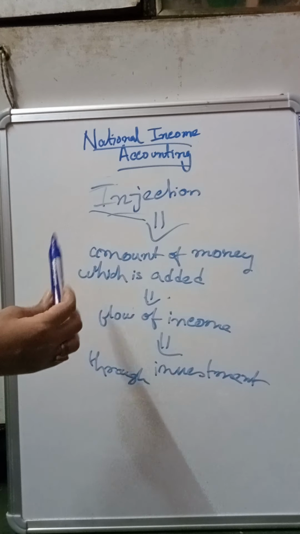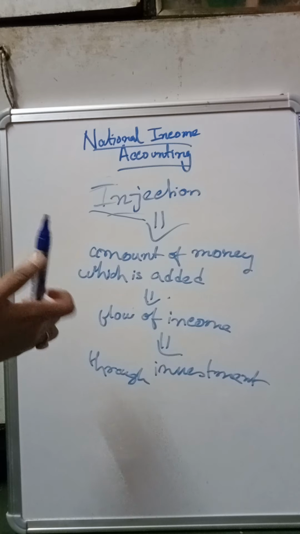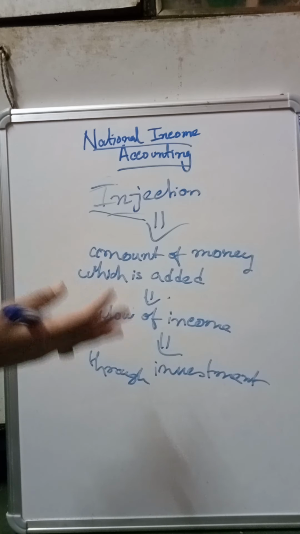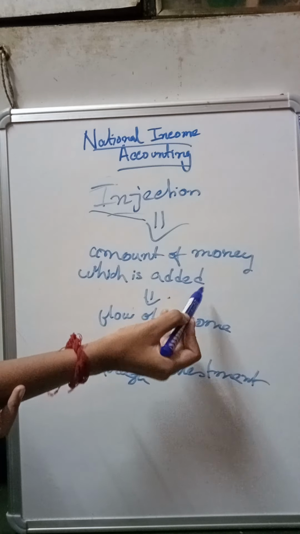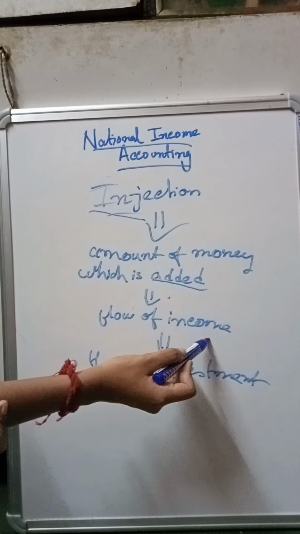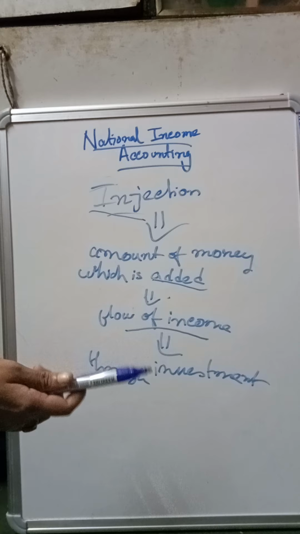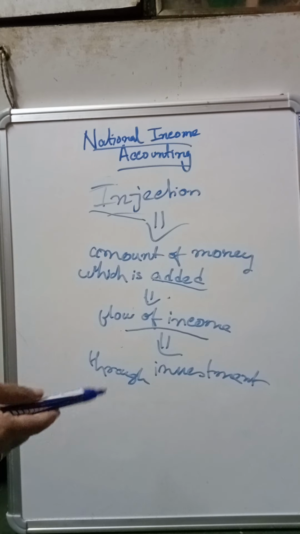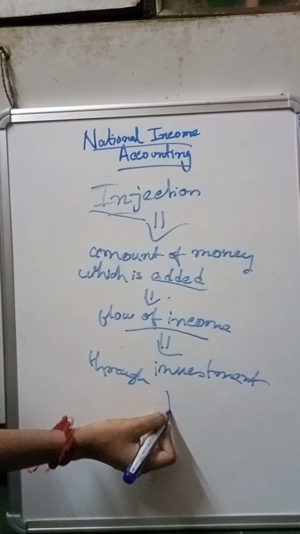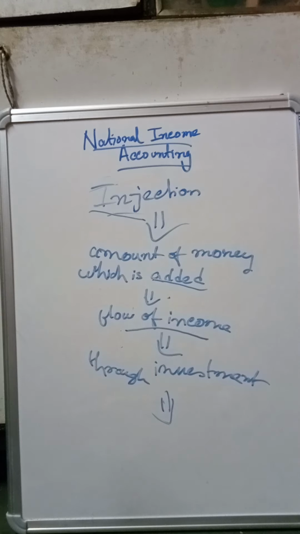In the case of withdrawal, we have noticed that it is the amount of money which is withdrawn. Here it is added to the flow of the income, and that leakage was possible through saving, and this is possible through investment on various goods, on various capital goods.